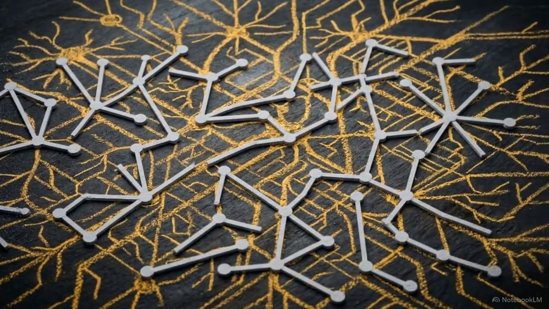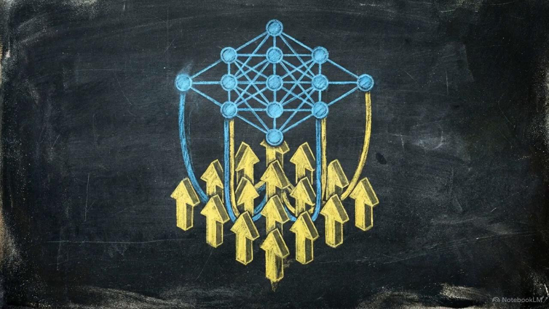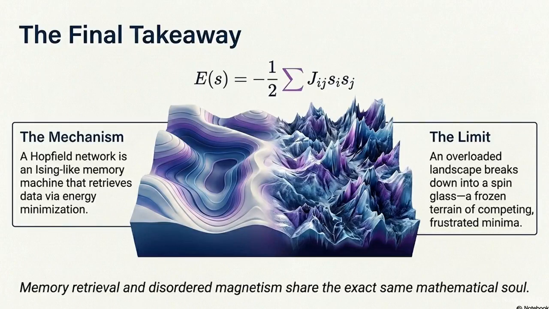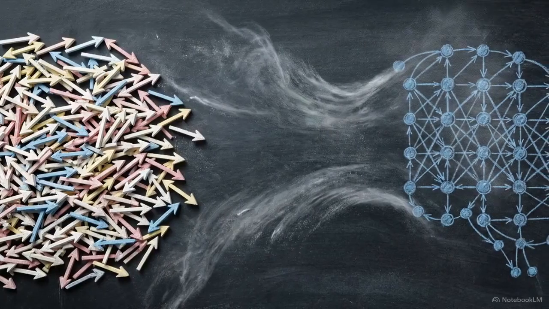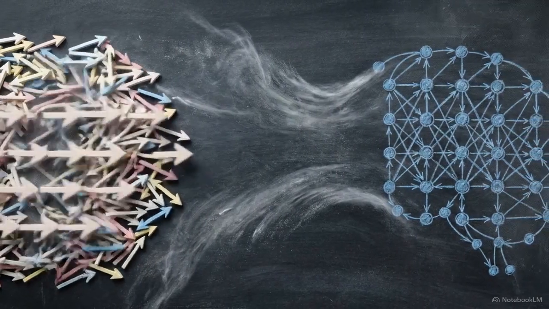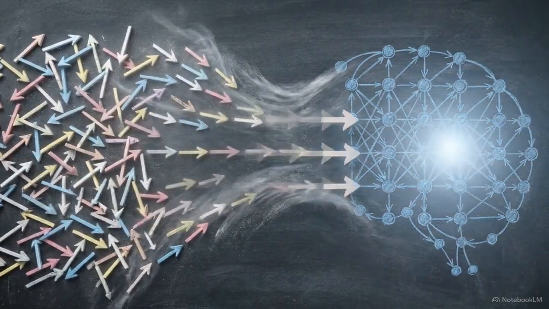A functional Hopfield network is an Ising-like machine that retrieves data through energy minimization. Overloading that machine rips apart its landscape, forcing a phase transition into the jagged, frozen terrain shown on the right. The associative memory of artificial intelligence and the disordered magnetism of the natural world are unified by the same mathematical engine.